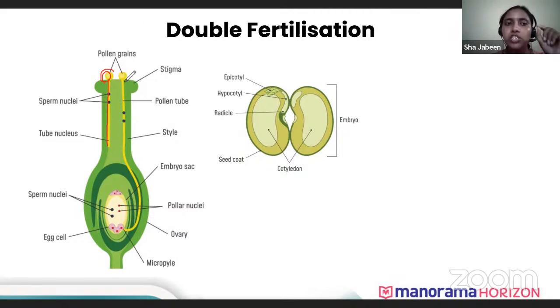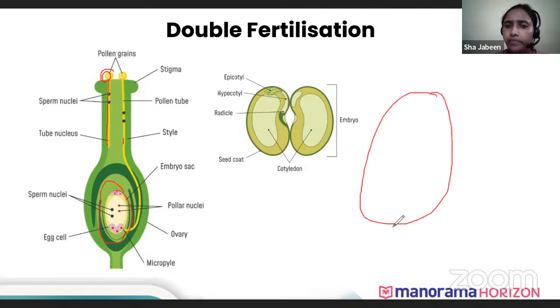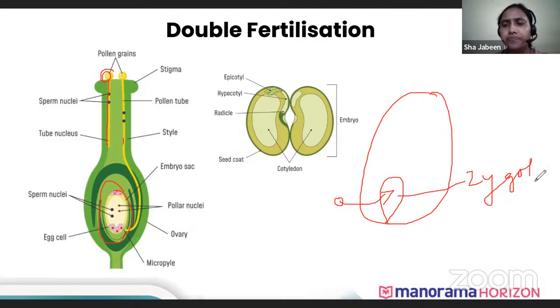Now, in this tube-like structure, the nucleus which was present inside the pollen slowly starts to move down the tube. Now, you can see the nucleus is moving through the tube. That nucleus, we call it the male gamete. That male gamete goes down, and here in the ovule, there's an egg cell. So here you'll be finding an ovule. In the ovule, at the center, you'll be finding an egg cell. So the male gamete which is coming through the pollen tube goes and fuses with the egg cell, forming a zygote. Okay, so that structure we call the zygote.